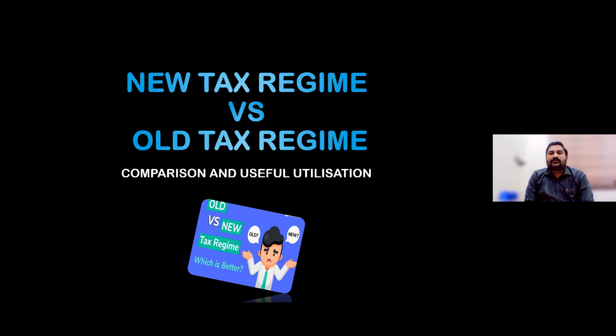Before going on to the new scheme and old scheme, let us look at the intention of the lawmaker behind the introduction of the so-called new scheme, 115BAC, in Finance Act 2021. Even though the numbers are low compared to the actual associates who are declaring actual deductions and exemptions by claiming refunds, there are certain unethical practices wherein deductions which are not actually eligible are being claimed by those associates.